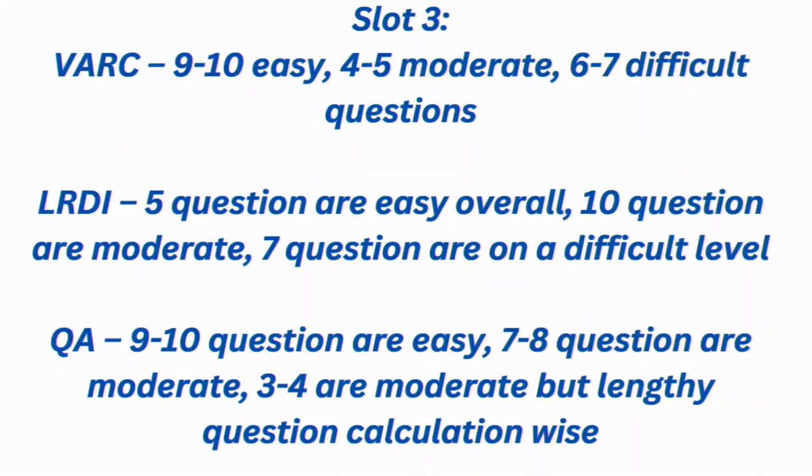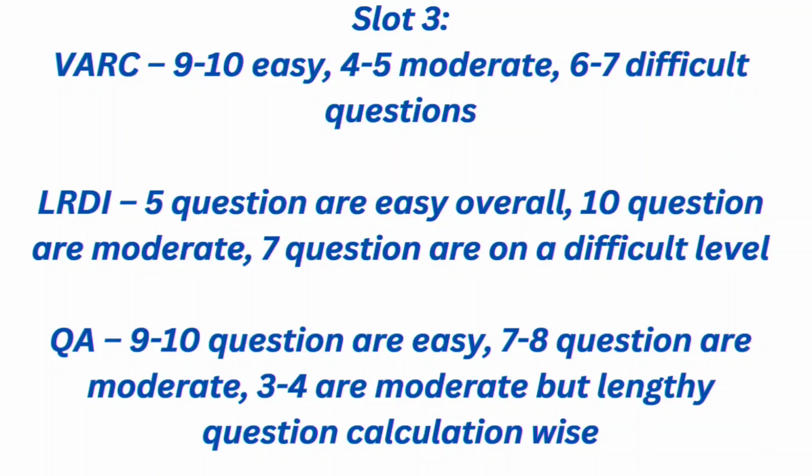If we consider the analysis for slot 3, the verbal ability and reading comprehension section consists of 9 to 10 easy questions, 4 to 5 moderate difficulty questions and 6 to 7 difficult questions. In data interpretation and logical reasoning, 5 questions are easy overall, 10 questions are moderate and 7 questions are at a difficult level.